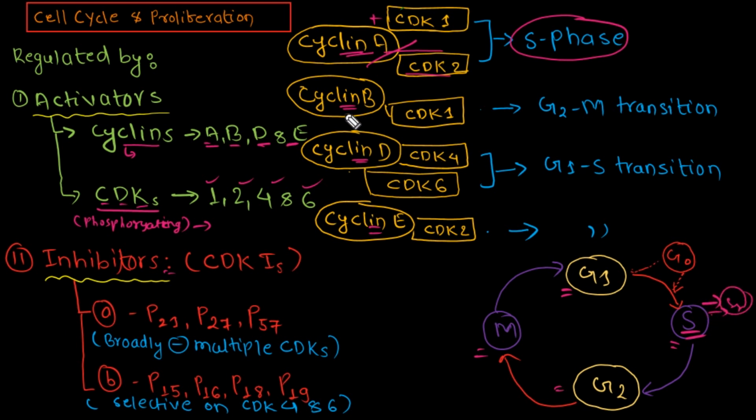Then we have cyclin B. Cyclin B forms a complex with cyclin-dependent kinase 1, and that helps in regulating the G2 to M transition. From this transition we see the action of cyclin B and CDK1. Things to remember: A and B form complexes with CDK1, and A additionally contains cyclin-dependent kinase number 2.